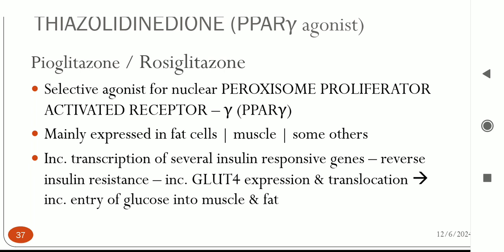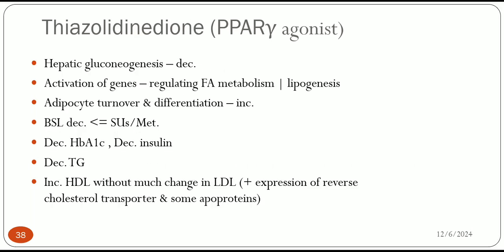So it reverses insulin resistance, increases GLUT4 expression and increases entry of glucose into muscle and fat. So like biguanides, it decreases insulin resistance. Then hepatic gluconeogenesis decreases, adipocyte turnover and differentiation increase, and genes regulating fatty acid metabolism and lipogenesis are activated. It decreases HbA1c, insulin and BSL, decreases triglycerides, and increases HDL, which means it also has some action on the lipid profile.